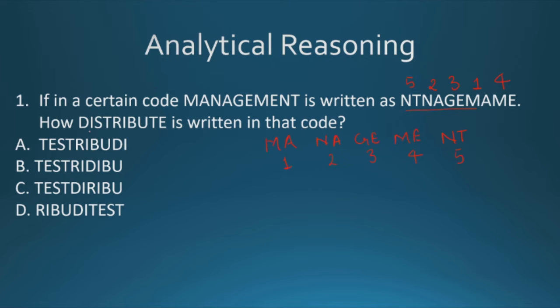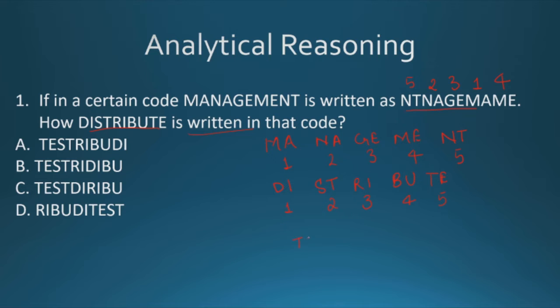Okay, so for distribute, DI is 1, ST is 2, RI is 3, BU is 4 and TE is 5. Now for the correct option we have to put these in 5, 2, 3, 1, 4 format.